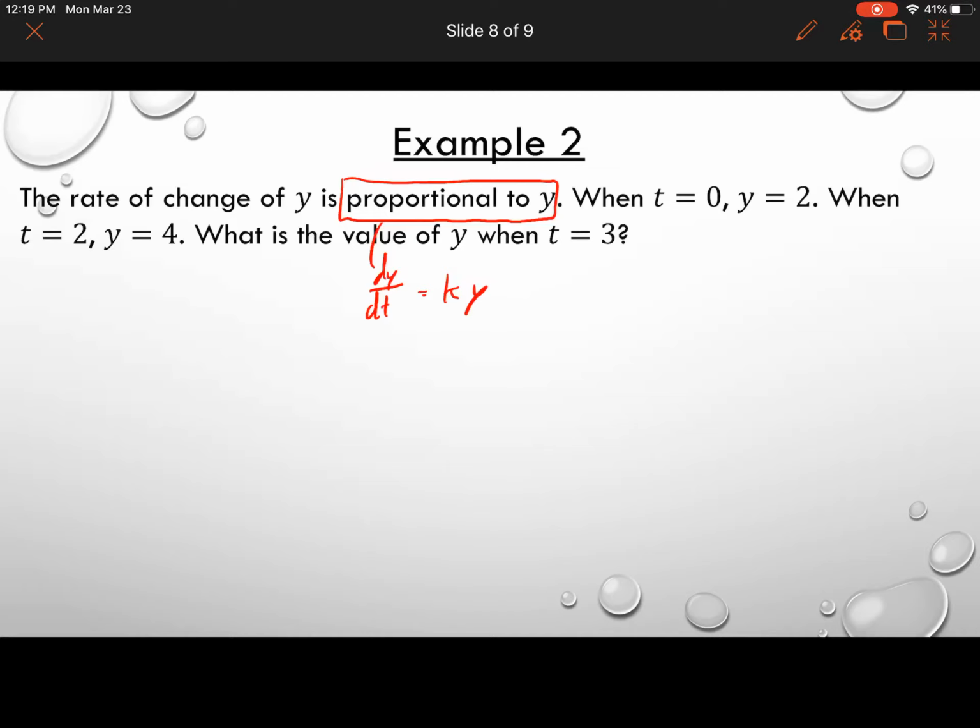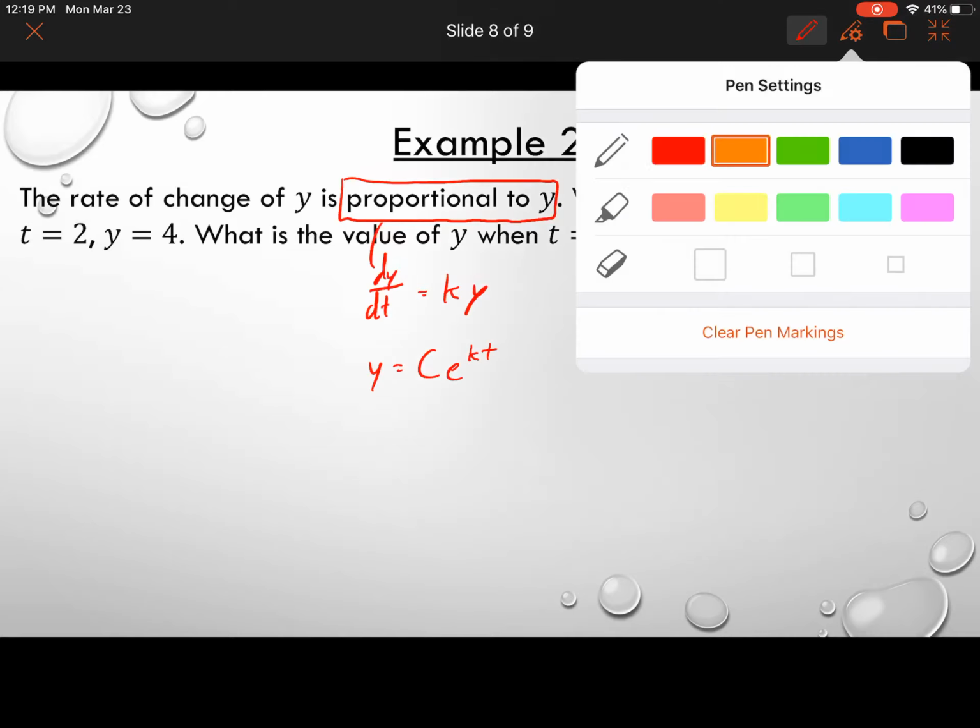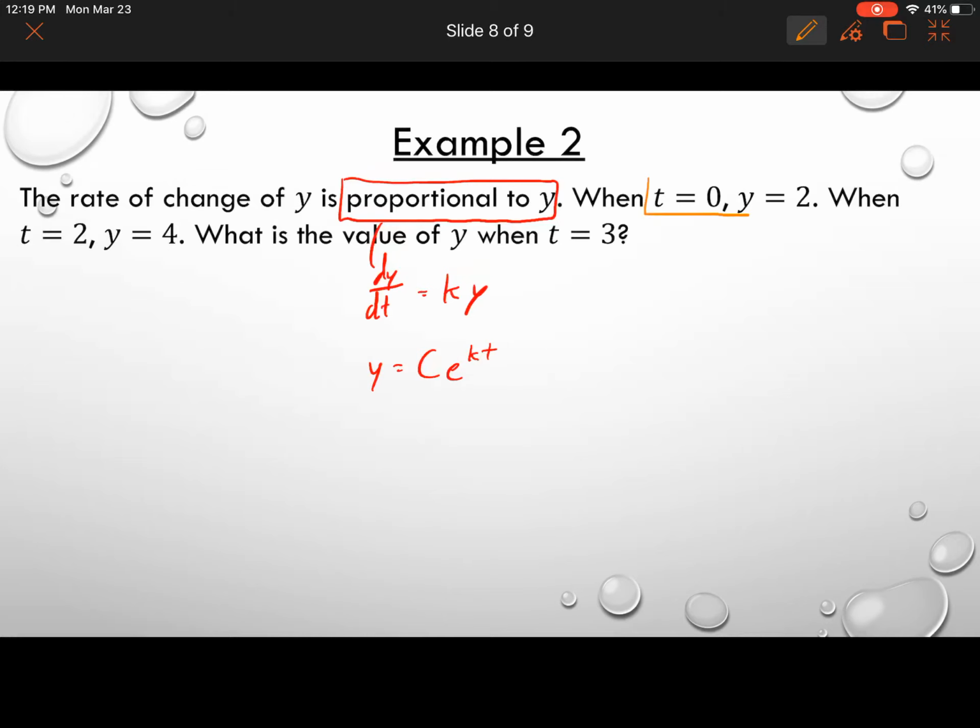We could go through the whole process of doing it step by step, and if you want to try it on your own, I would definitely go for it. But based upon what we did in the previous two slides, we know the solution to this will look like this: y is equal to constant c e to the power of kt. Now we're going to use the information that we're given. We're given that when t is equal to 0, y is equal to 2. We're going to use that to solve for c.